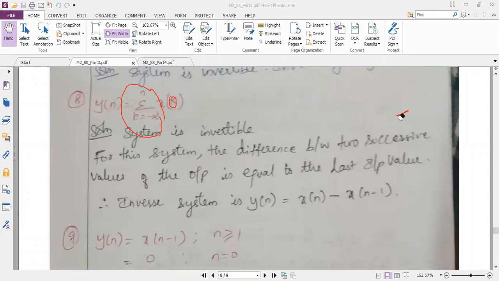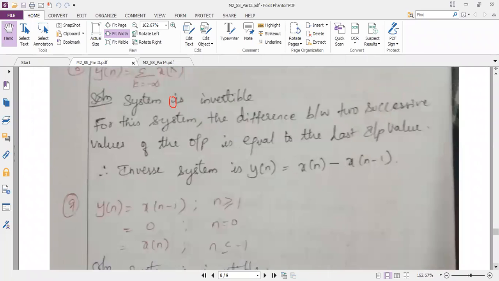So the next thing is, I don't want to show the answer for the next problem. Just seeing the question itself, can anybody get me the answer? What is the answer for the first one? X of n minus 1. N plus 1. Very good. N plus 1.